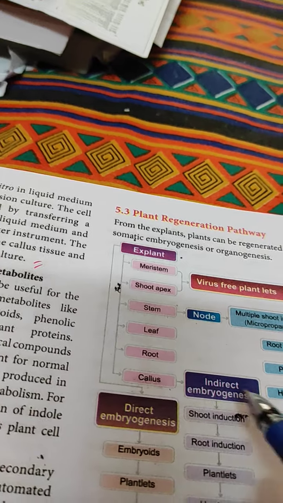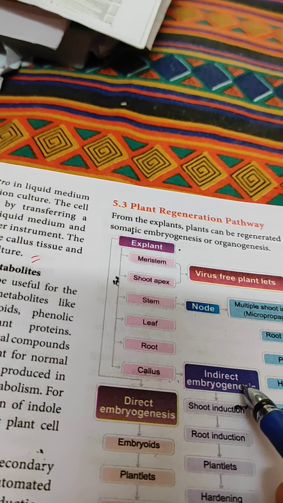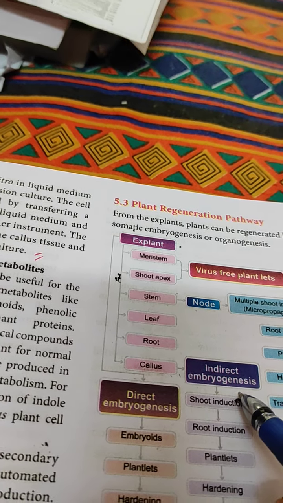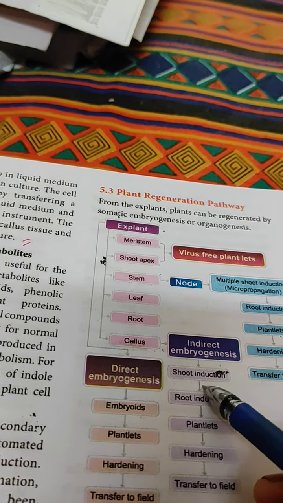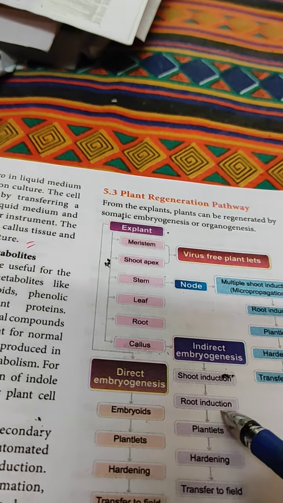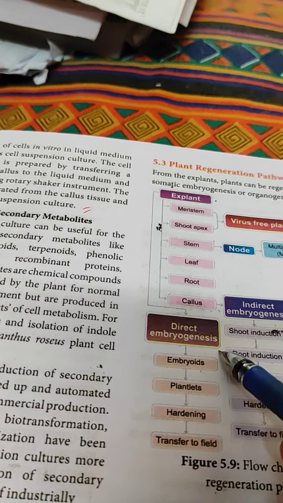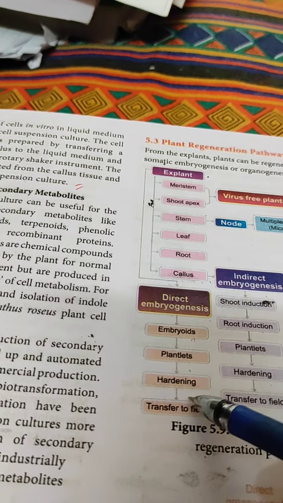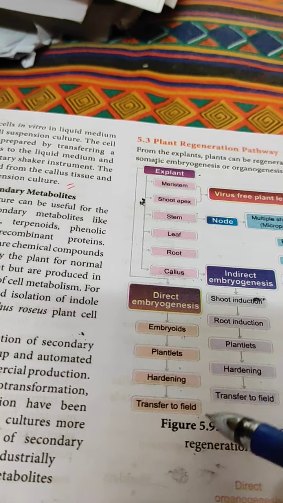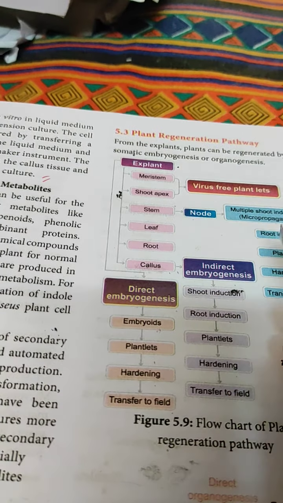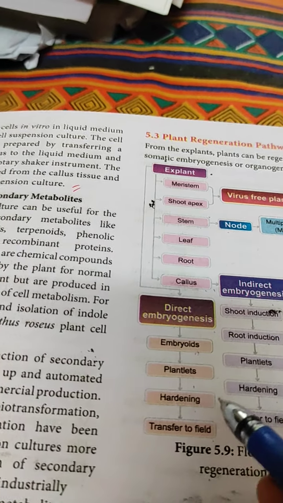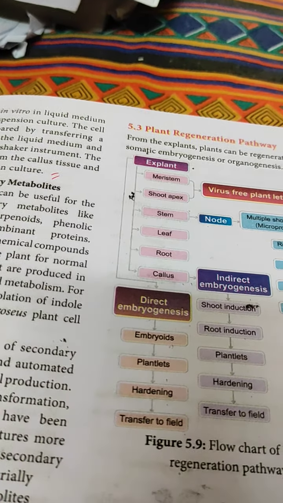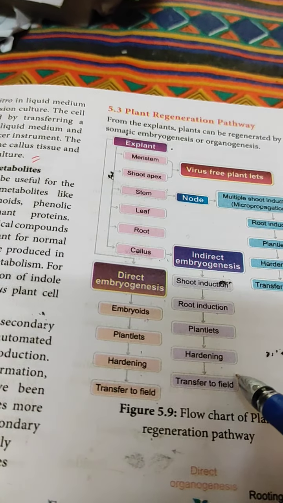And now the steps: callus tissue, indirect embryogenesis, embryoid formation, then root and shoot formation, root induction, shoot induction, then plantlets, hardening, and transfer to the field. And with any explant, direct embryogenesis, embryoids, plantlets, hardening, transfer to the field. So whatever plants we regenerate by tissue culture technique, we can bring them into natural condition by this tissue culture method.